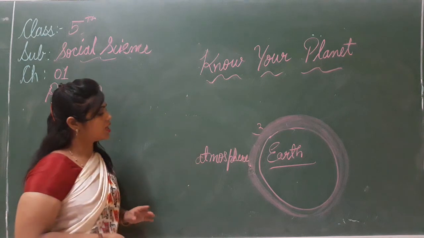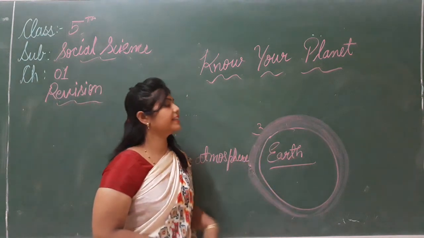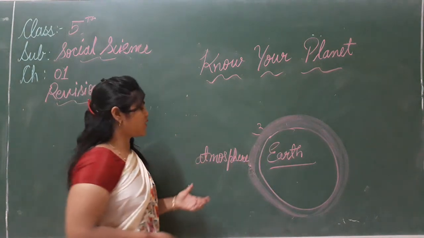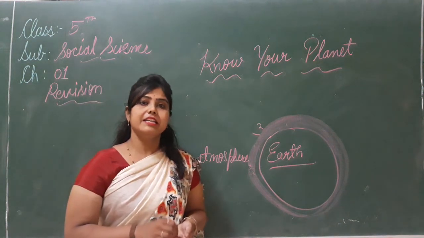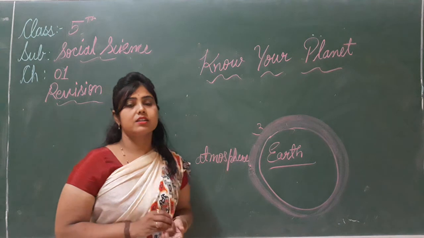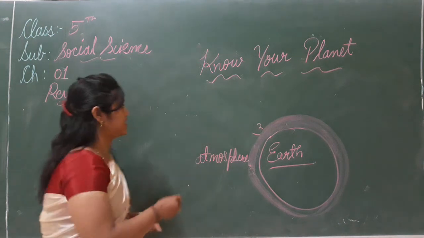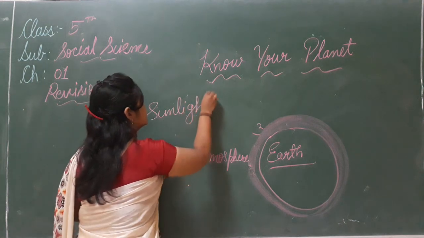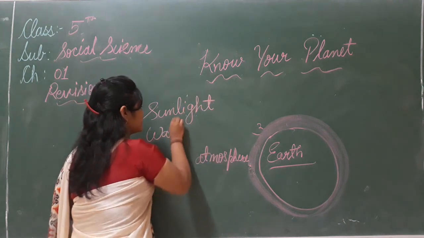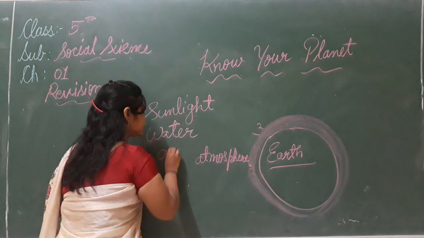Our earth is surrounded by the layer of air that is called the atmosphere because all living organisms need air. सारे living organisms को क्या चाहिए? Sunlight, water and air.